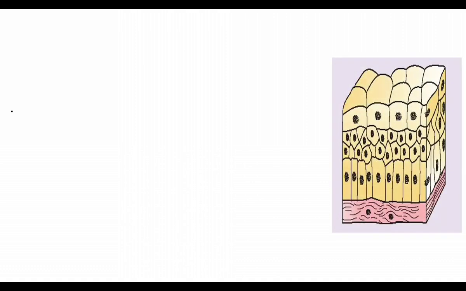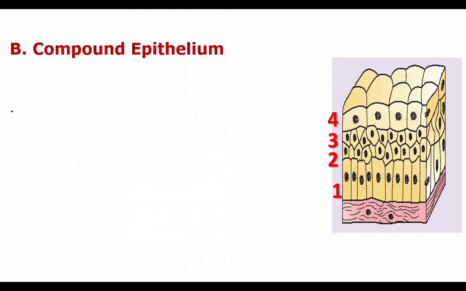Here look at the picture. Here the cells are arranged in many layers. When cells are arranged in many layers, that epithelial tissue is called compound epithelium. Compound epithelial tissue is made up of many layers of cells, so they give more protection.